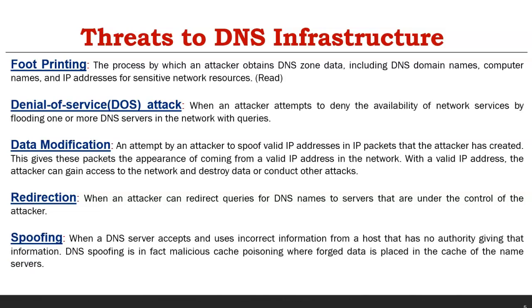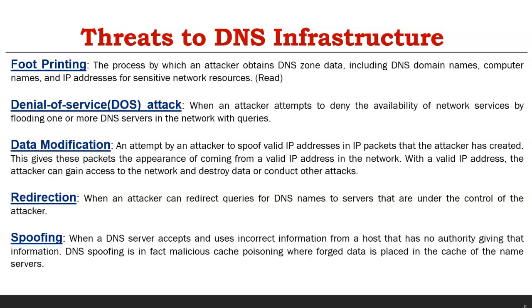The last one is spoofing, similar to data modification, where incorrect information is accepted when the DNS accepts incorrect information from a host that has no authority to give that information. Sometimes the local DNS file can be updated by running a script or by manually going to the server and updating the data on the client machine. So this is a cache or client machine specific attack where wrong information is updated in the DNS file or the cache of the server or the client.